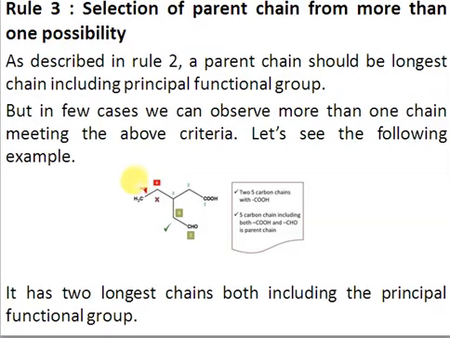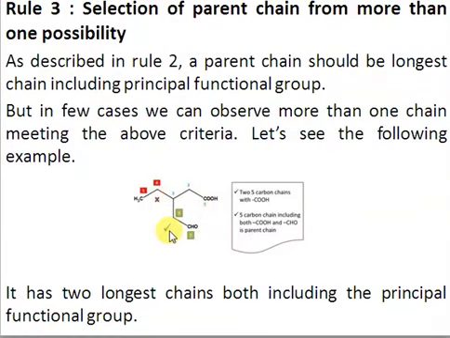If you consider this structure, we can select this system, right? So we cannot select this chain. If you can select this chain, for example, if we select this longest continuous chain with 5 carbons, we see that one of the principal functional groups is part of the chain, but there is another functional group which is not part of the chain, right?